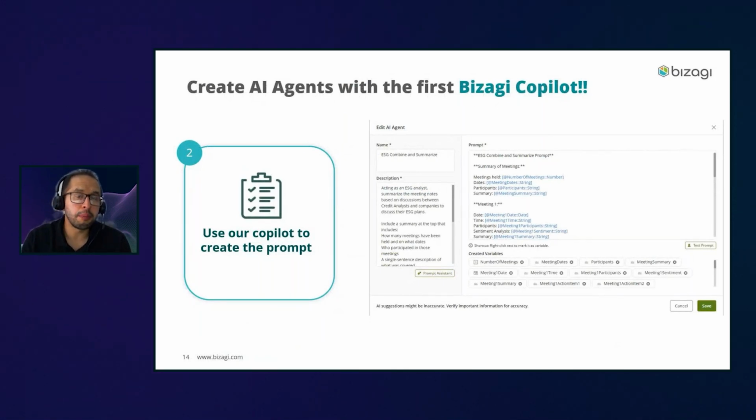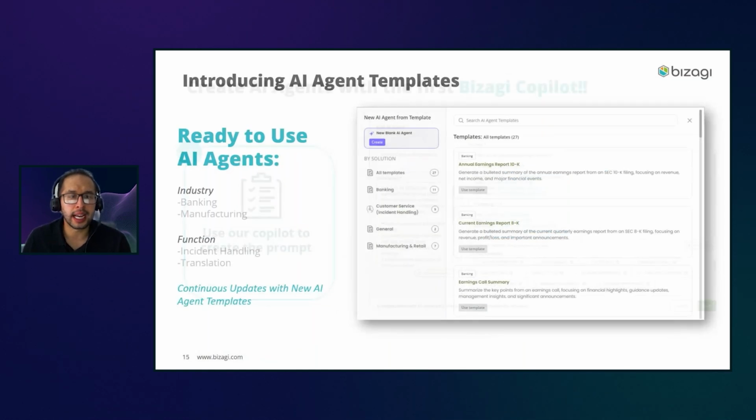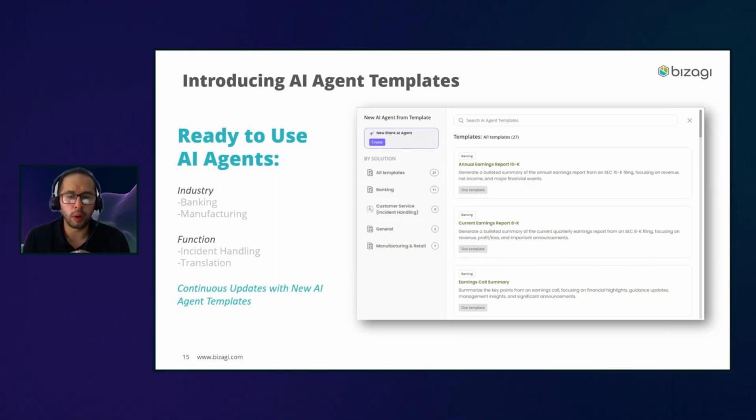Now the second big introduction, or the second big feature that we added into this version, is everything that has to do with the AI agent templates. So what is all this about, right? Why did we decide to do this one? So one of the things that we are seeing a lot in the market is that there is a lot of information about AI. There is a lot of information about agents. There is a lot of information about how platforms are adding AI features into their platforms.